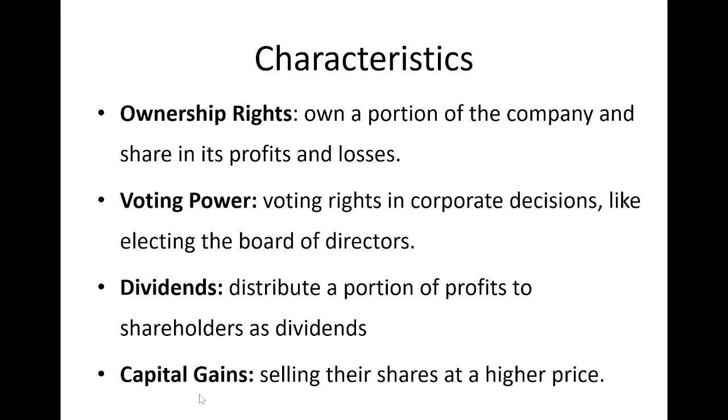Then capital gains. What is capital gain? It is selling your shares at a higher price. You might have bought the shares at a certain price, and after some days or some years you sell those shares at a higher price. The difference between the purchase price and the selling price is your gain, and such gains are known as capital gains.